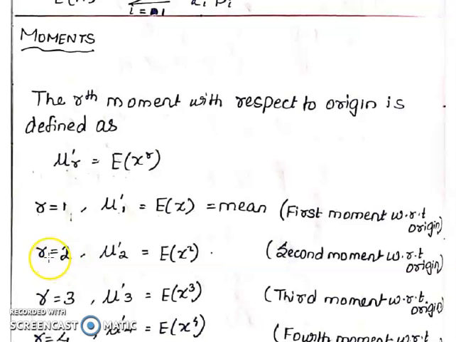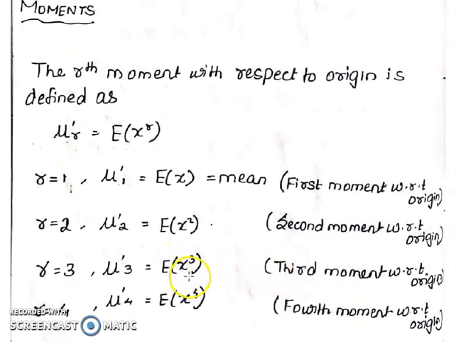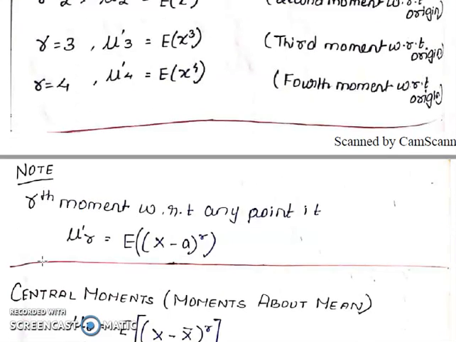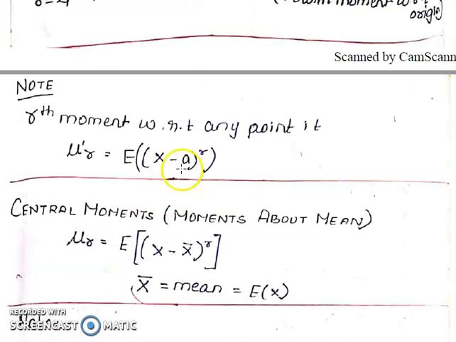Then suppose r equal to 2, then mu dash 2 equal to E of x square, the second moment with respect to origin. R equal to 3, mu dash 3 is equal to E of x cube, the third moment with respect to origin. Suppose r equal to 4, mu dash 4 equal to E of x power 4, the fourth moment with respect to origin.